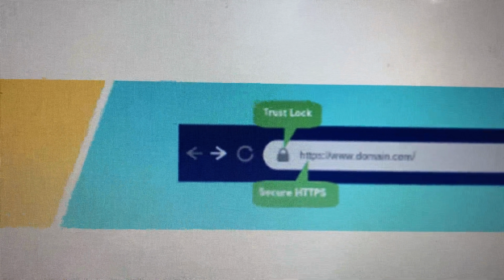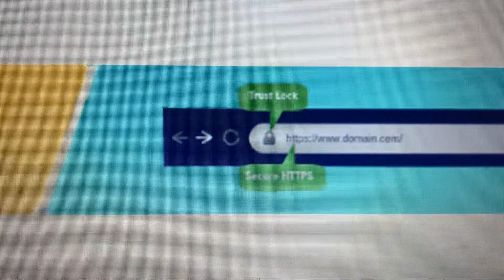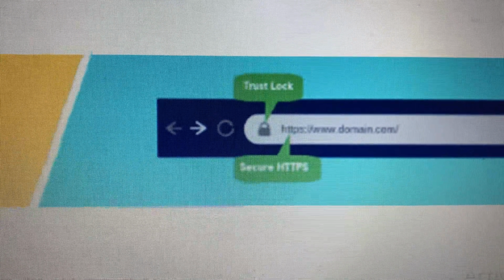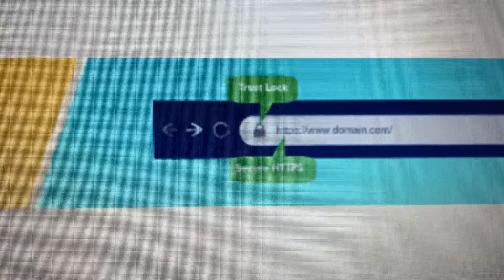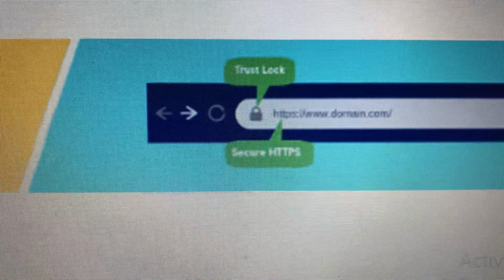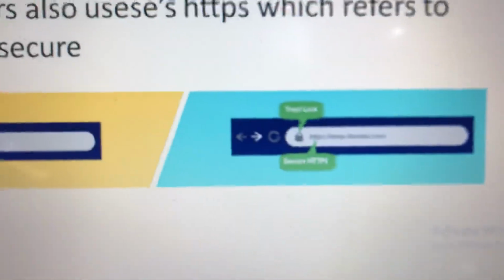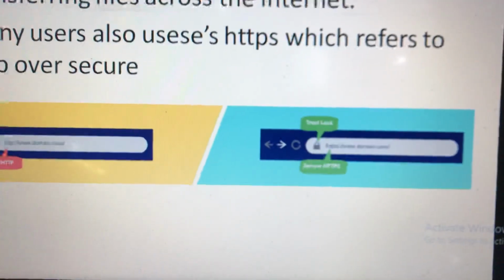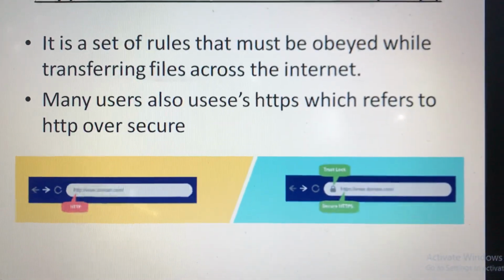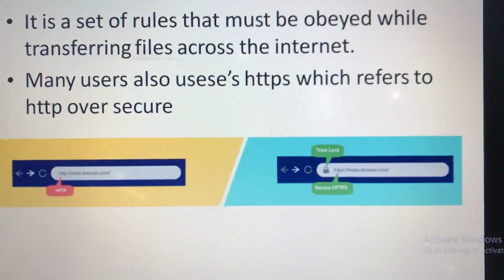When a user uses HTTPS, there is a lock shown on the web page's hyperlink that shows the trust lock, and HTTPS. Which means the information you are transferring is secure over the internet.